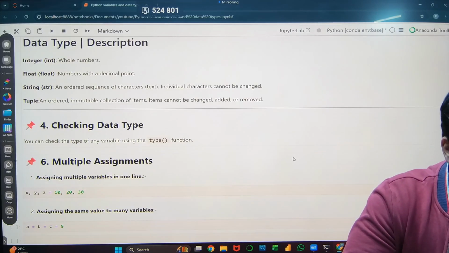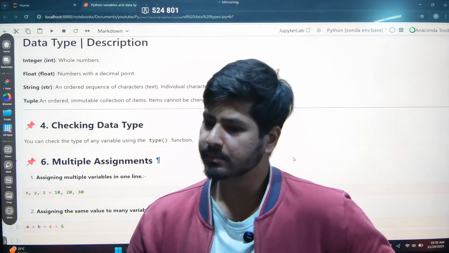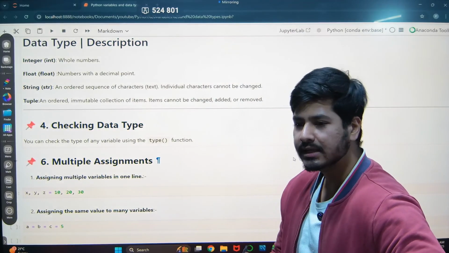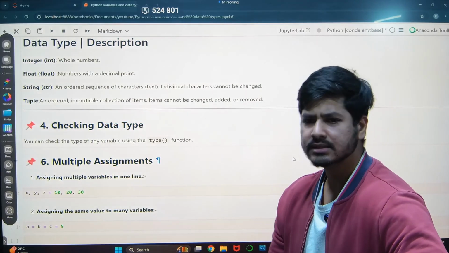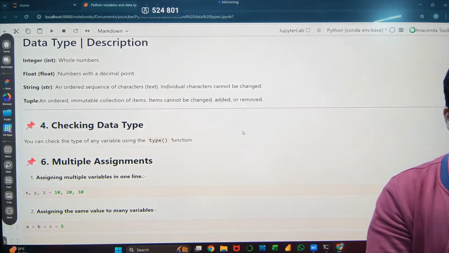So the next one is checking the data types. How can we check data types in Python? There is a type function in Python through which you can check the data type of any list or any other data type. Let's take an example.